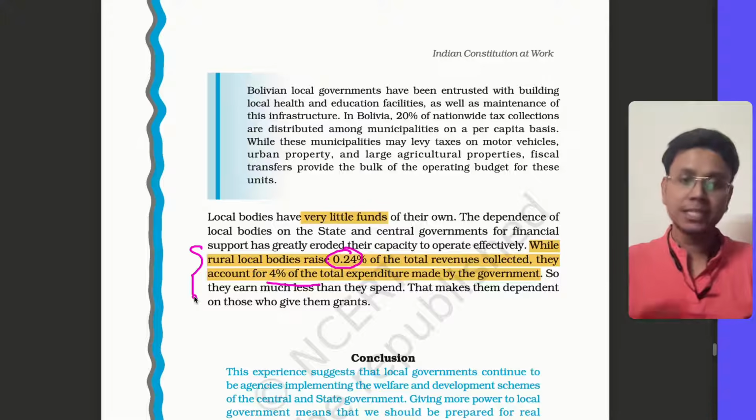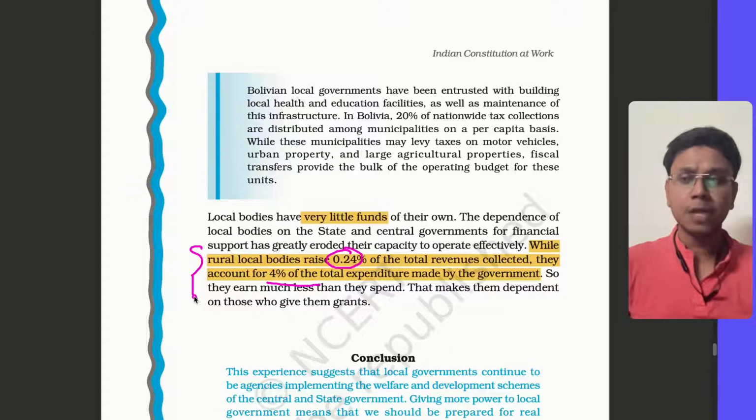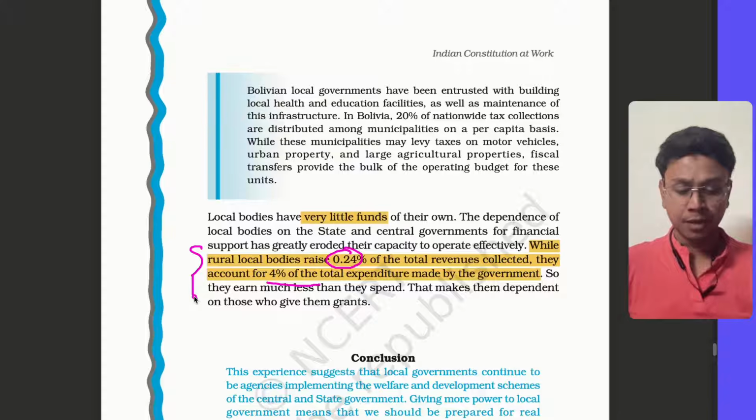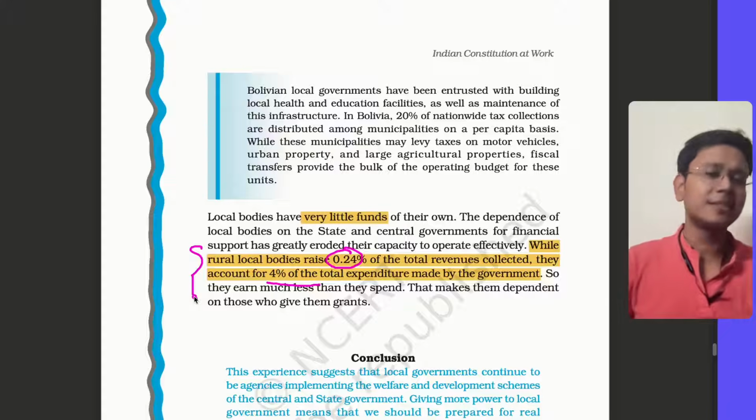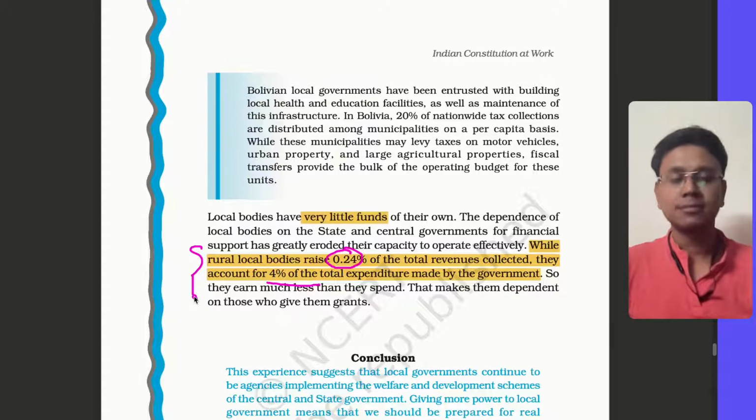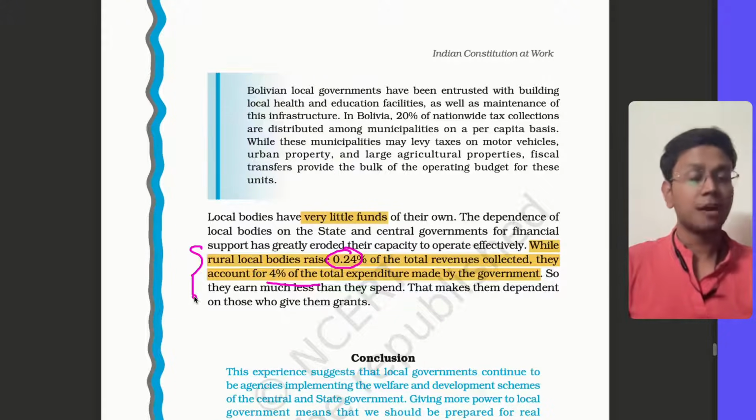Now, if they are dependent on the state or center for their expenditure, there will be delays in work. They will always have to take approval. They will not be able to satisfy local needs. Local people will say something different, the central or state government will say something different, but they have to work according to the state government. Why? Because the state government is giving them funds. So that discrepancy sometimes arises. So that is the last problem, the funds issue.